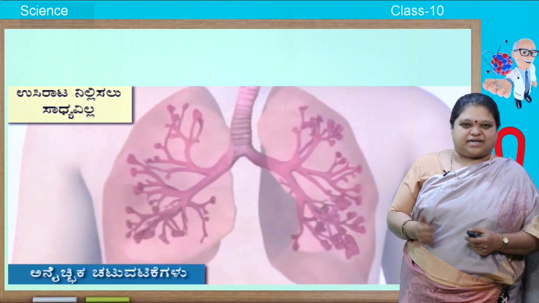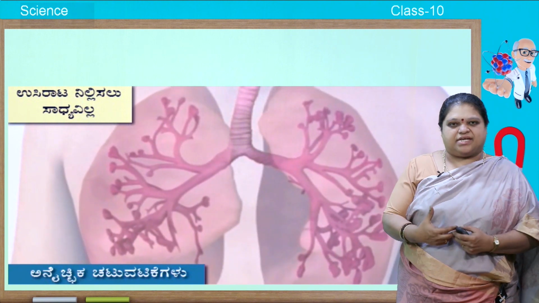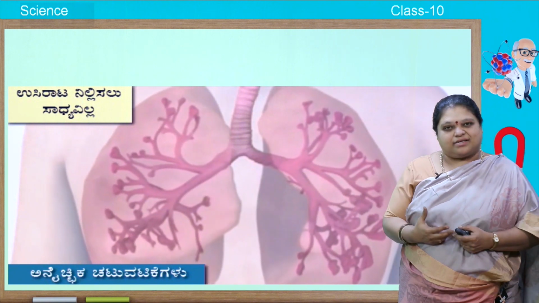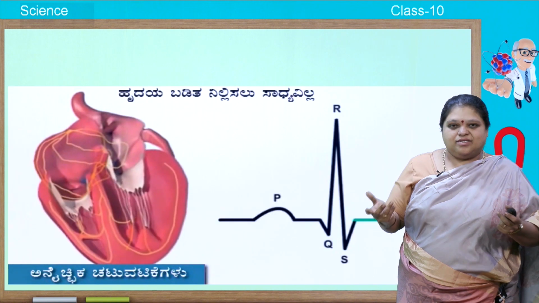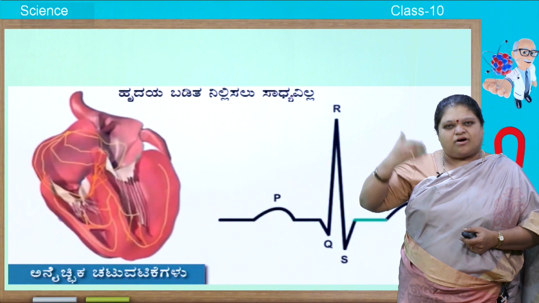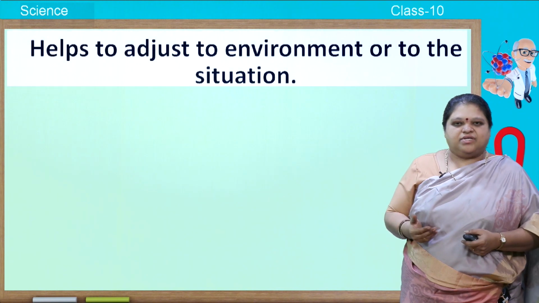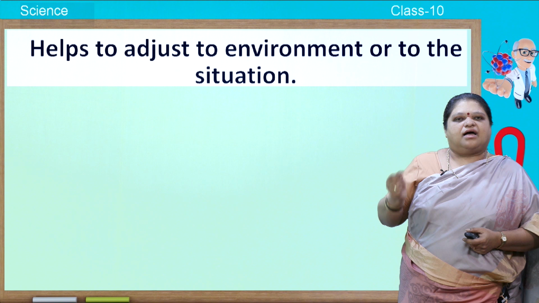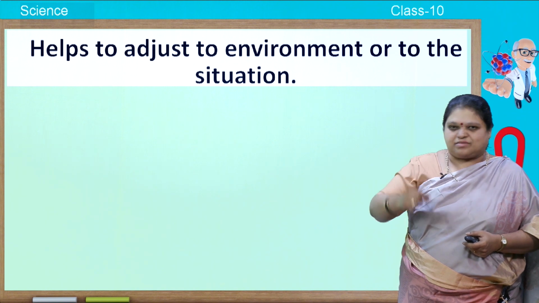You can see heart rate, respiration taking place. Can you stop it simply like that? No, it goes on like that. And the heartbeat, it continuously keeps on going on throughout your lifetime. So all these are done by nervous system only.